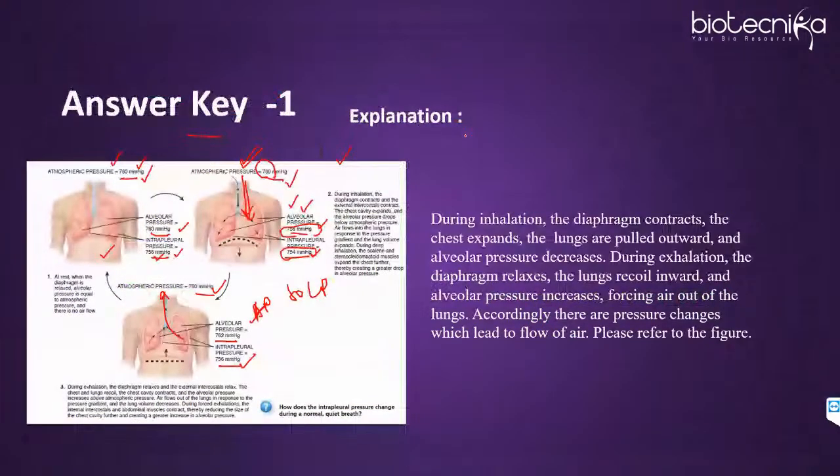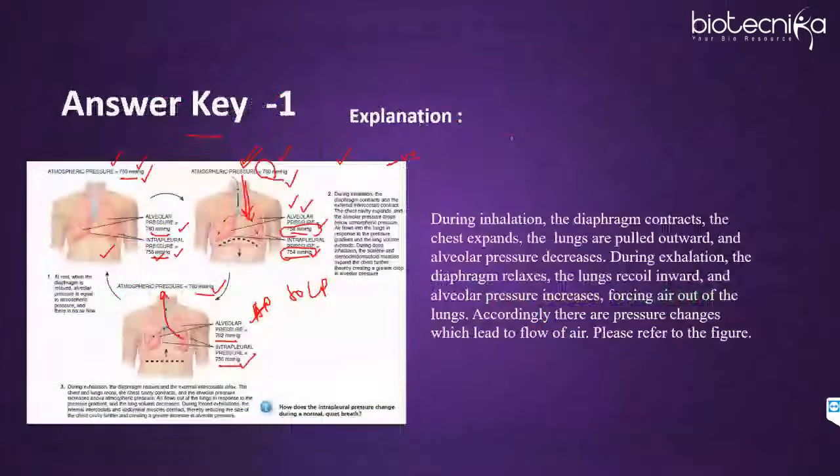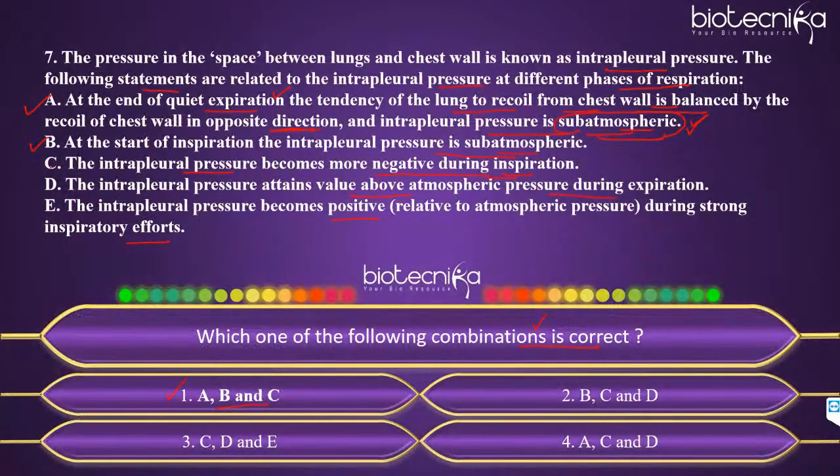More negative does not mean that negative value. Compared to atmospheric, whether it is increasing or decreasing. So it becomes more negative during inspiration, means it becomes less. That is when the air can move from 756, it is becoming less, 754. So that is why the air can move from outside to inside. That is when inspiration will occur. So again, statement C is correct.